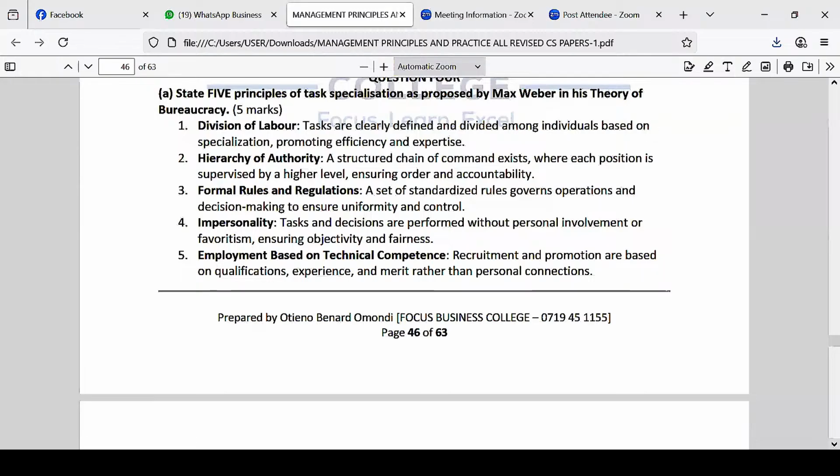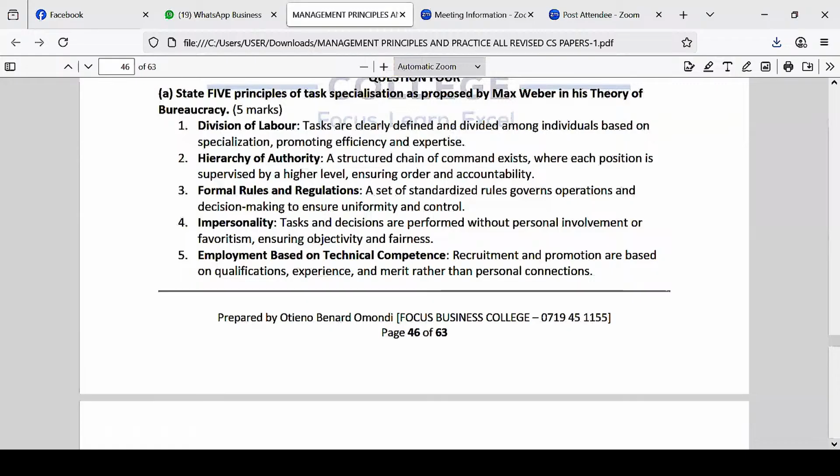So Max Weber also advocated for what? That you should have rules and regulations so that everybody behaves uniformly. For example, we have something called the Public Procurement and Asset Disposal Act of 2015. That document basically controls all procurement officers in the public sector, whether you're in the parastatal, in the county government, or national. So that means there should be a uniform behavior of procurement officers irrespective of the department, the parastatal, or the public institution you are in.